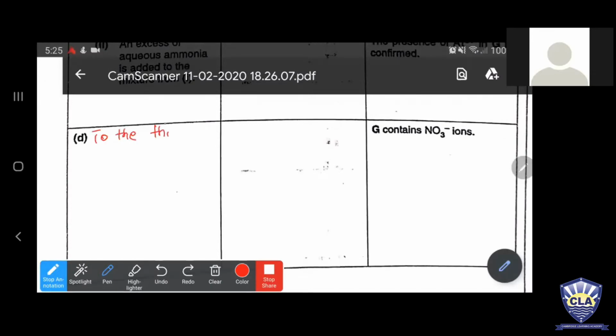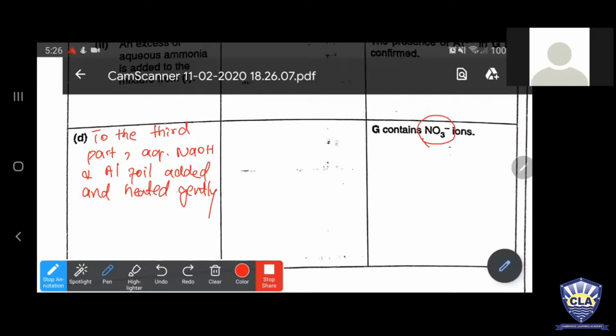This is the continuity. For nitrate ions I told you what should be added: aqueous sodium hydroxide and aluminium foil, and heated gently. You take the aqueous solution of the salt, add aqueous sodium hydroxide and aluminium foil, and heat it gently.